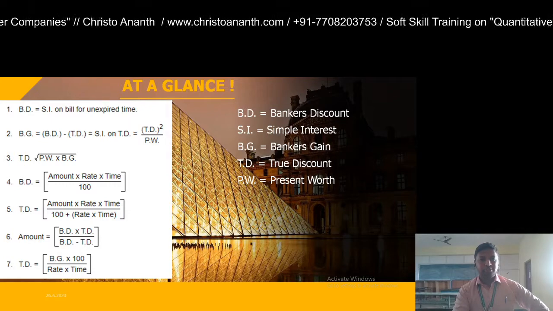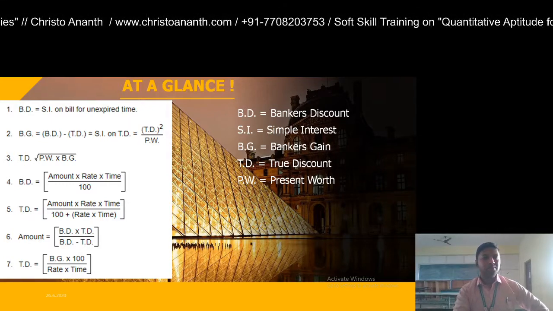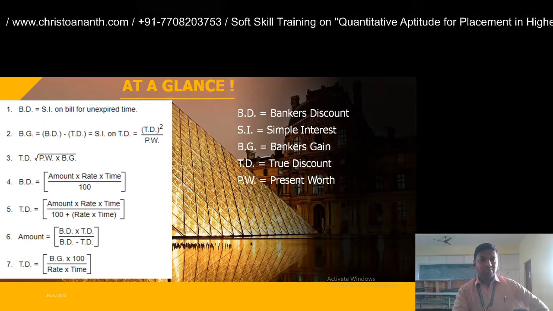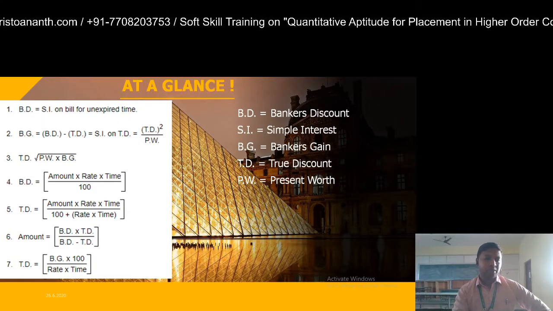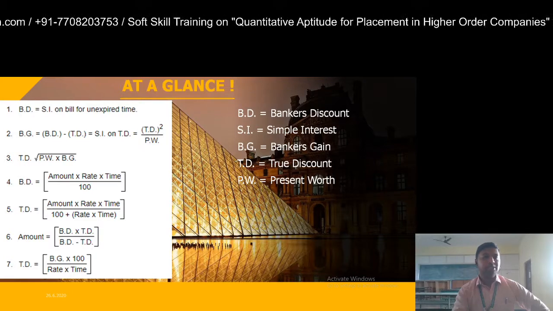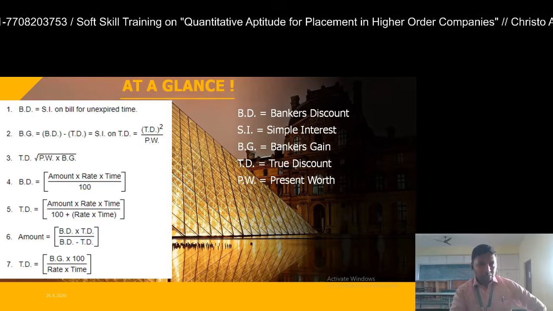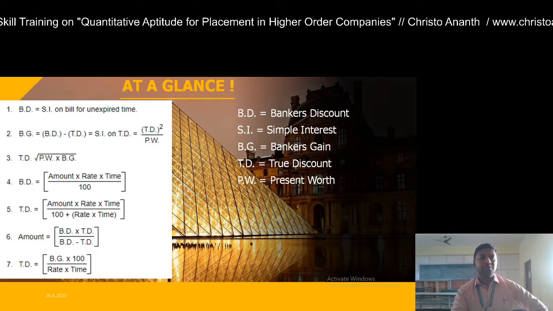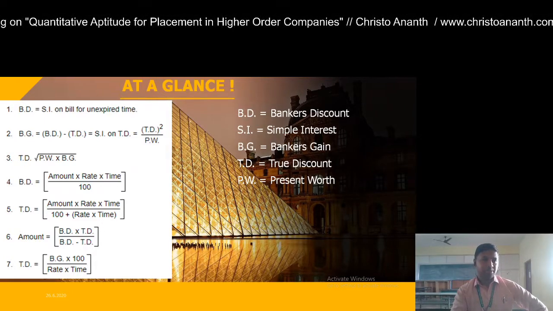Also, we have another formula. True discount is equal to present worth into banker's gain the whole power 1 by 2, or you can term it as true discount is equal to root of present worth into banker's gain. And then we have the fourth formula.